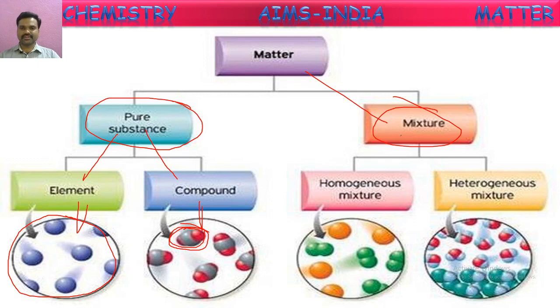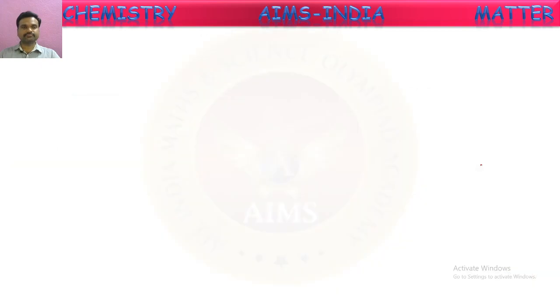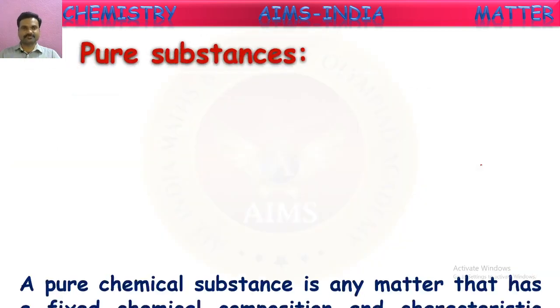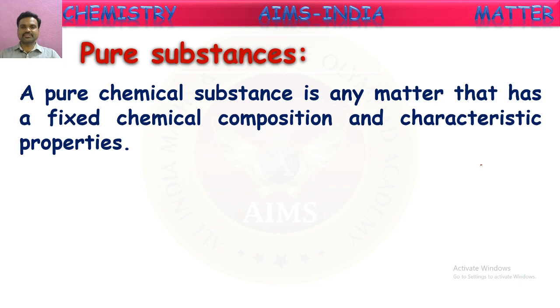So these impure substances are again of two types, heterogeneous and homogeneous mixtures. So this is about the chemical classification of matter. Let us see these one by one. First, pure substances. A pure chemical substance is any matter that has a fixed chemical composition and characteristic properties. It contains only one kind of particle. It has a fixed chemical composition and some special or characteristic properties.